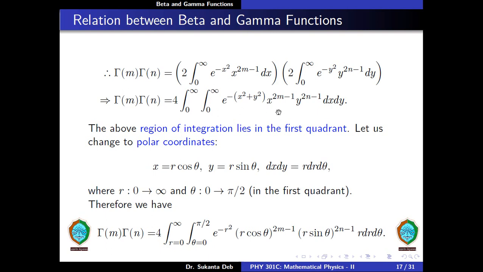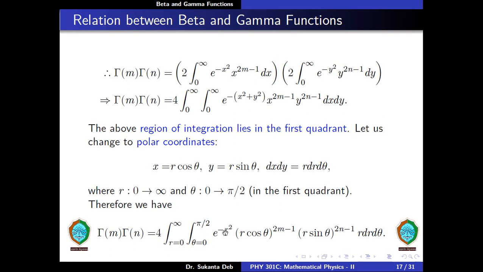So therefore this integral lies in the first quadrant, and we change this to polar coordinates. In polar coordinates, we know that x is equal to r cos theta and y is equal to r sin theta, and dx dy is equal to r dr d theta, where r goes from 0 to infinity and theta goes from 0 to pi by 2, because x and y lie in the first quadrant. Therefore, we have gamma m into gamma n is equal to 4 into the integral with r from 0 to infinity, theta from 0 to pi by 2.